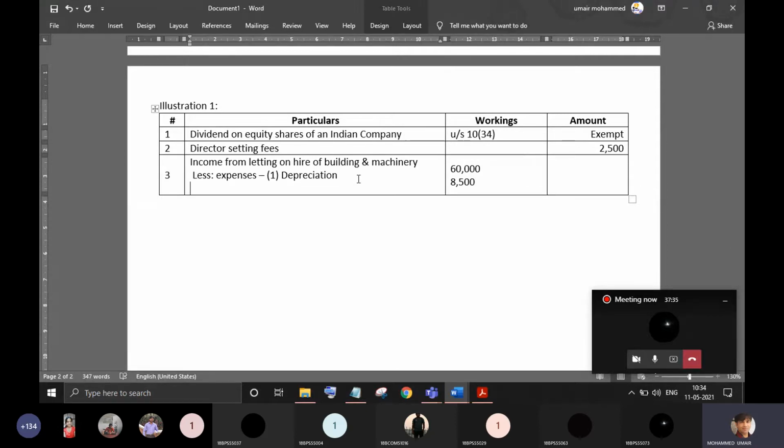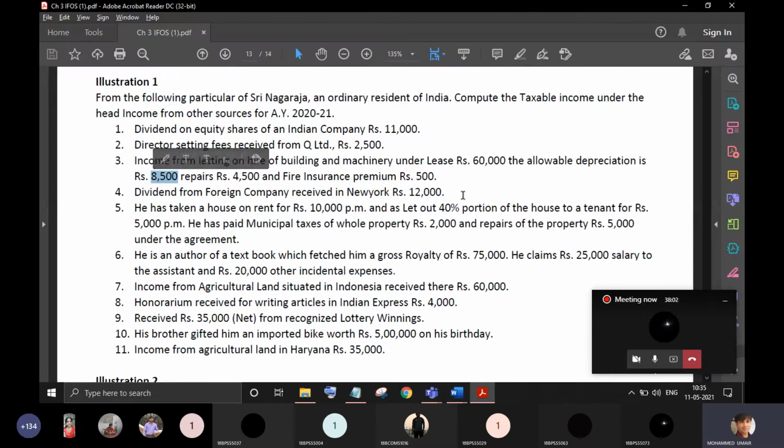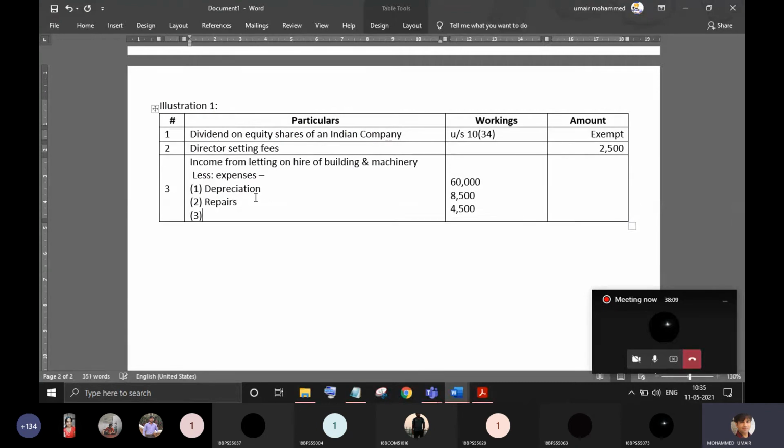Similarly, we also have other expenses, which include gifts, 4,500. To protect these assets, he has also bought fire insurance.